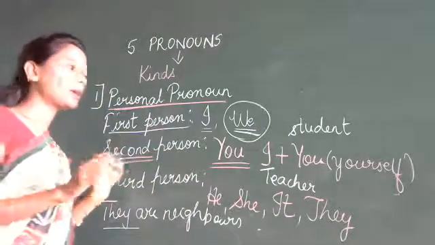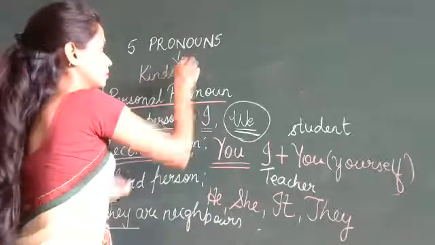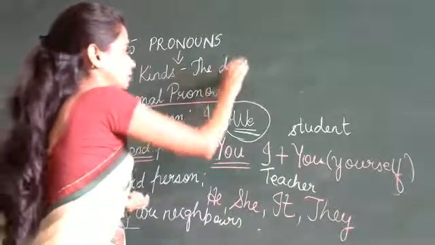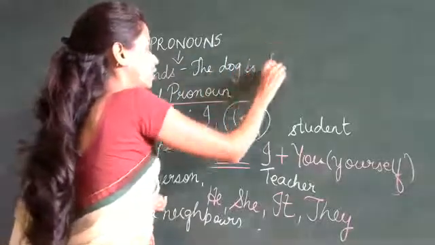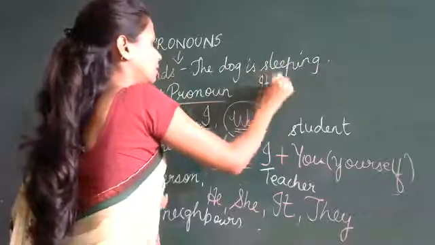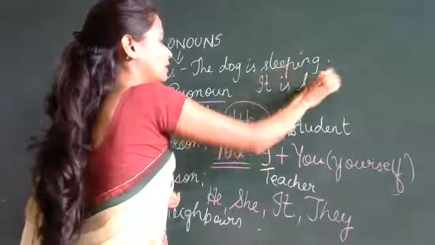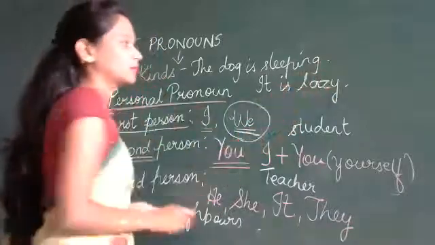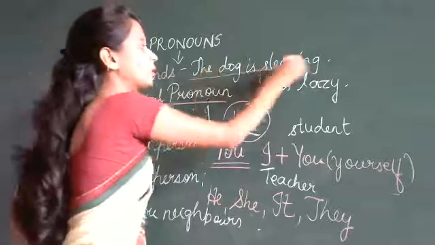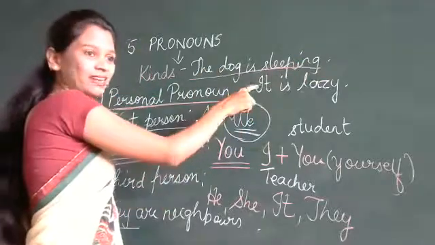Now, I'll give you an example here. The dog is sleeping. It is lazy. Now, we are talking about the dog. Who is this it?